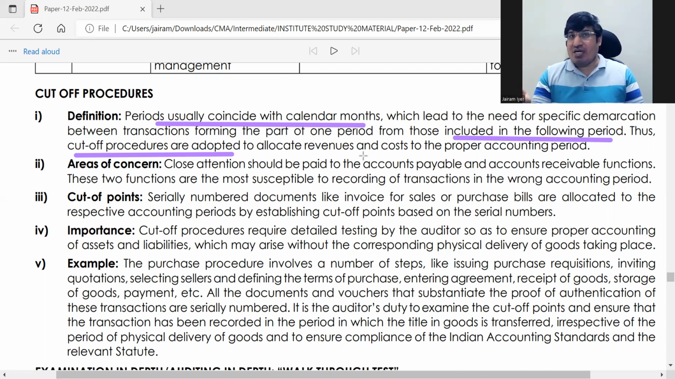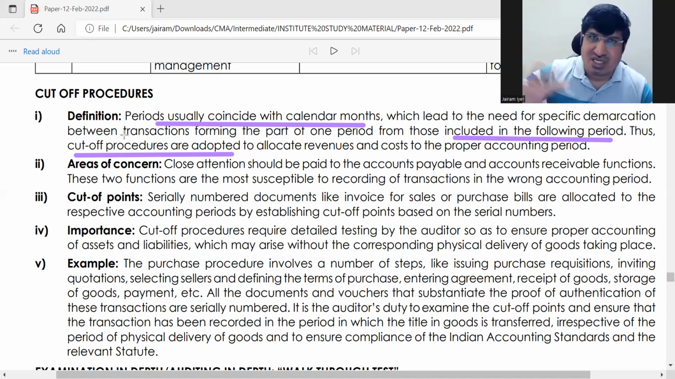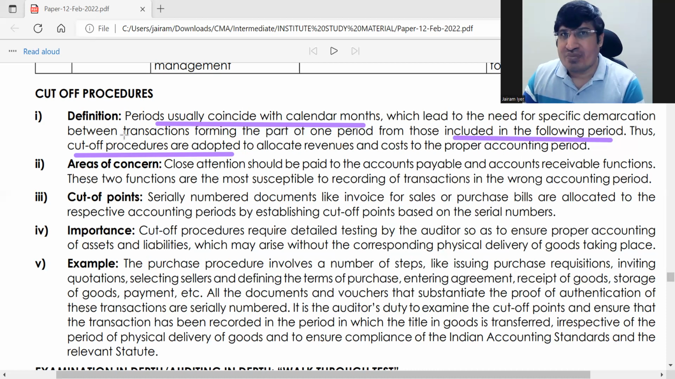That is very very important. Otherwise what the organization can do, it can carry forward many things to the next period. इस तरह से the financial position can be falsified. So what is the main area of concern here? Second, this is the definition of your cutoff procedures. You would have understood, I'm sure. So the balance carried down, balance brought down, what we do, those are basically the cutoff procedures.